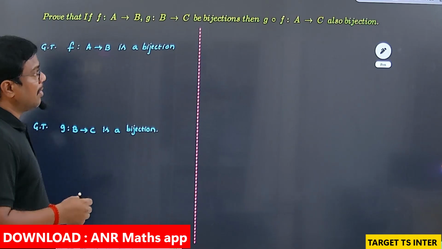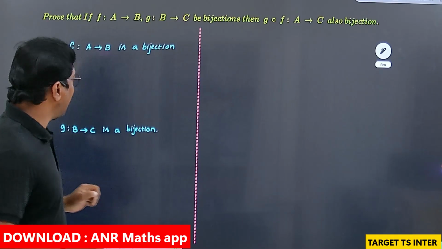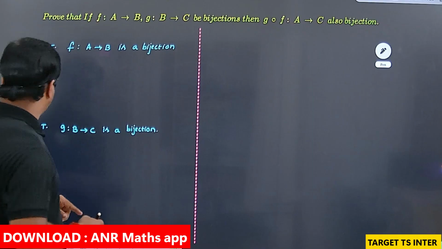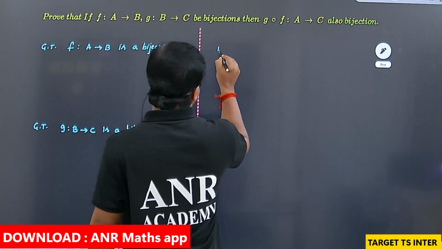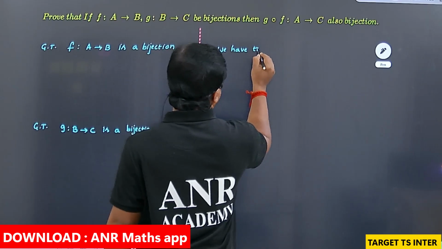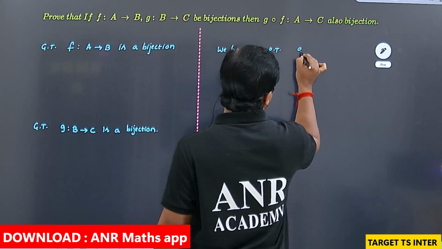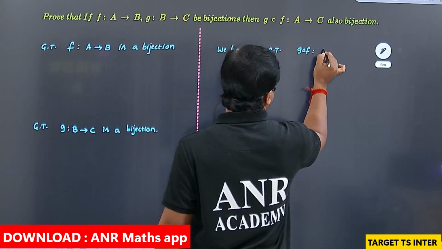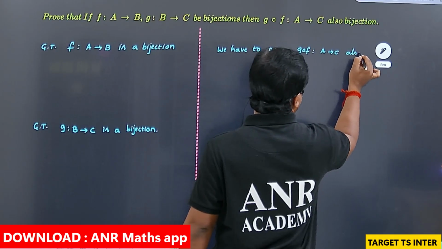Next, here we need to prove that G circle F from A to C is also bijective.